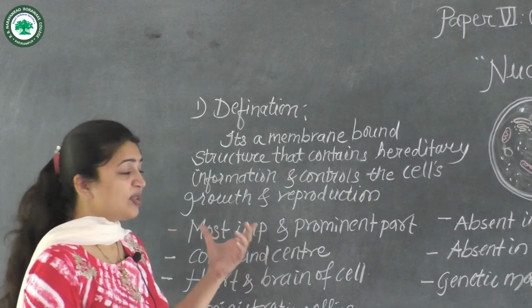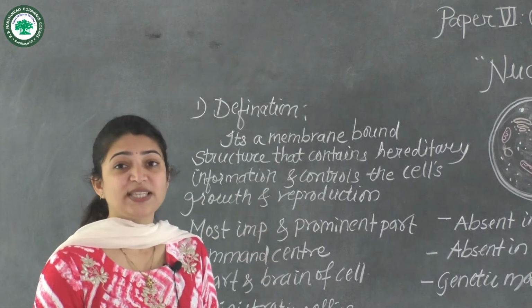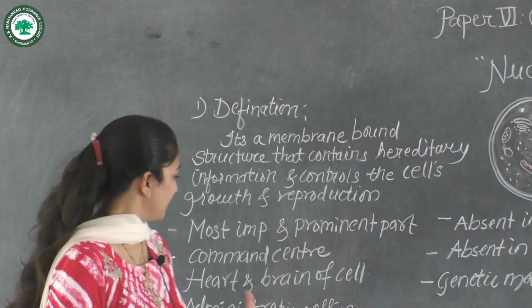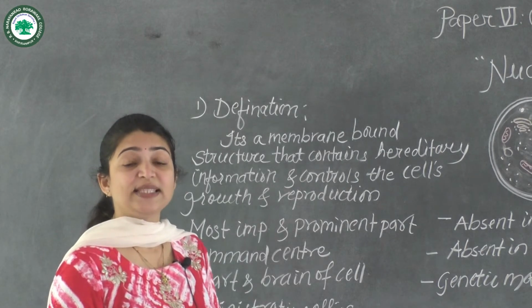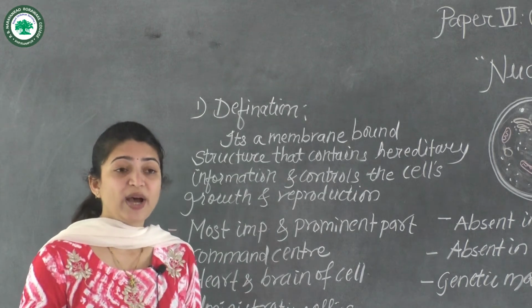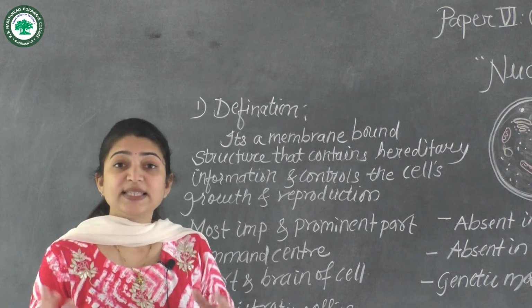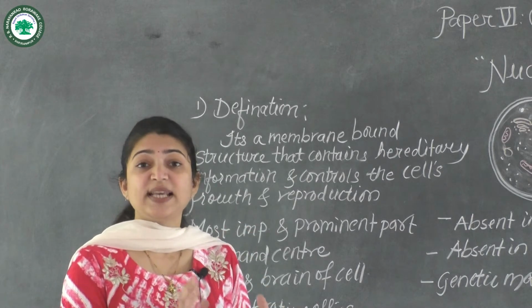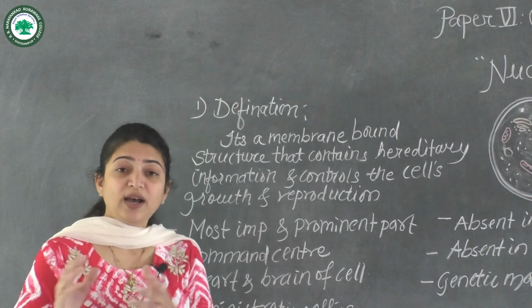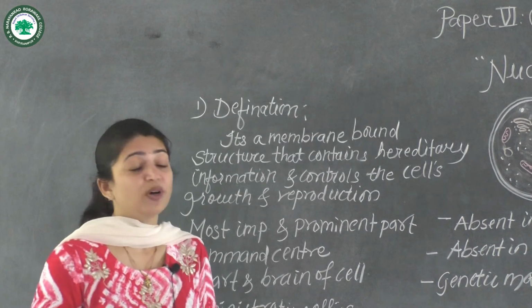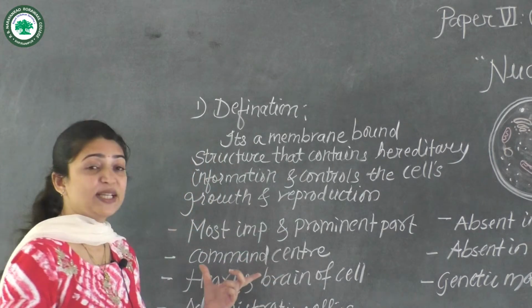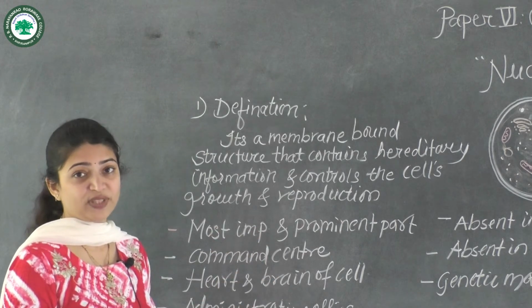It is the most prominent part of the cell because all the functions are dependent on the nucleus. So it is called the command center. Whatever information is required by other organelles, the commands are sent from the nucleus. If the nucleus doesn't command well, the other organelles, or other soldiers, won't work to carry out the different functions of the body. So it is the command center of the cell.